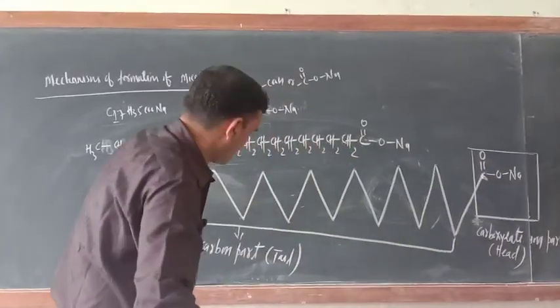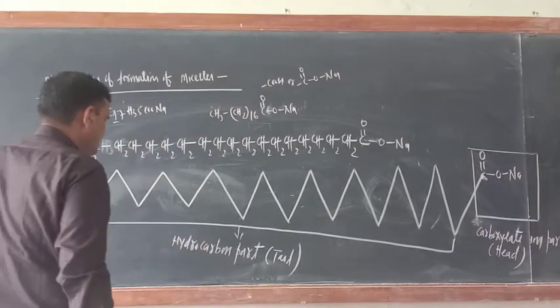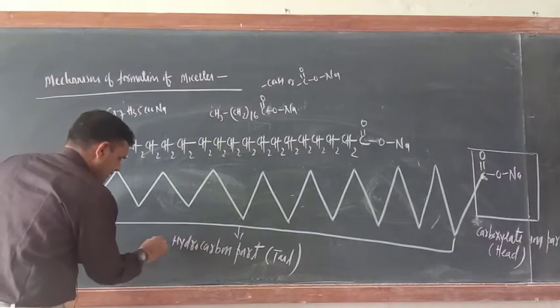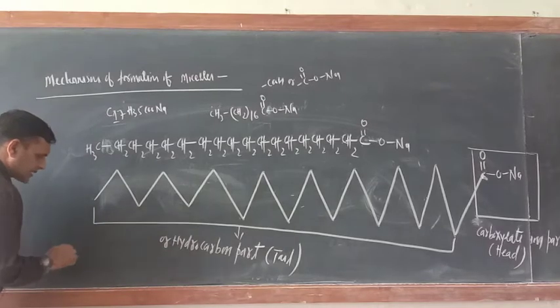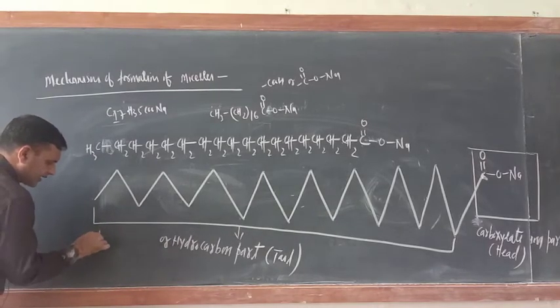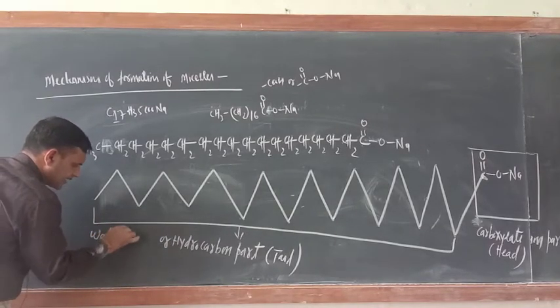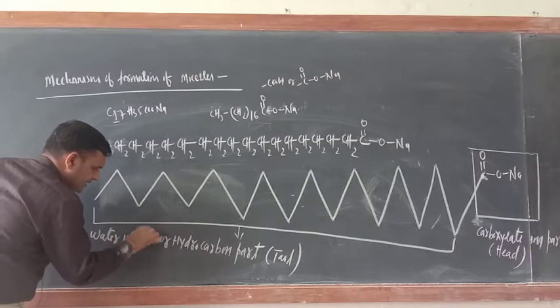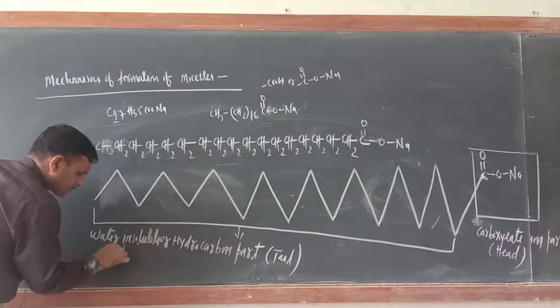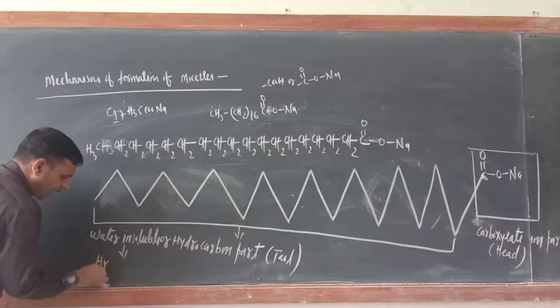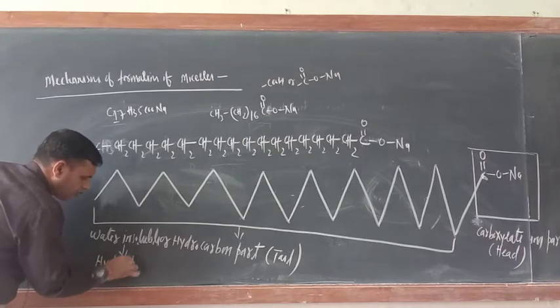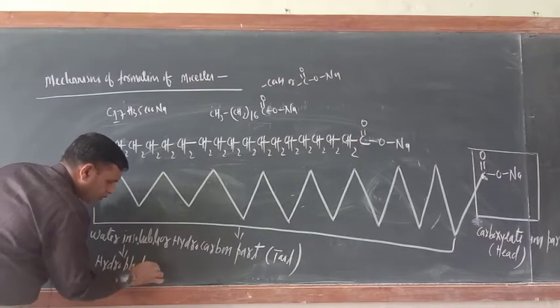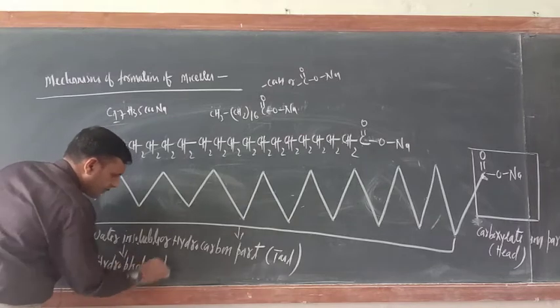Now try to understand, this hydrocarbon part is water insoluble. Since it is water insoluble, we can write this one hydrophobic part.